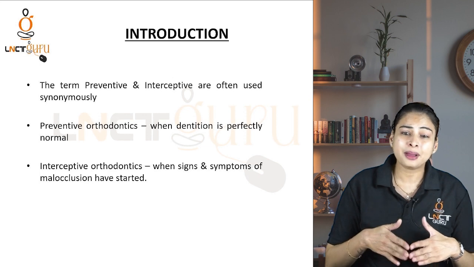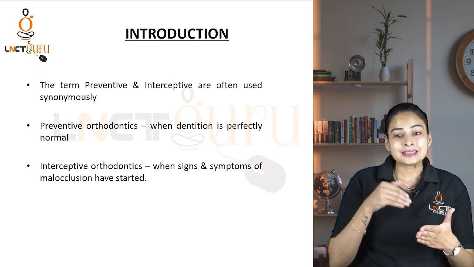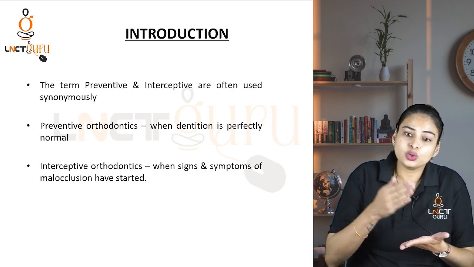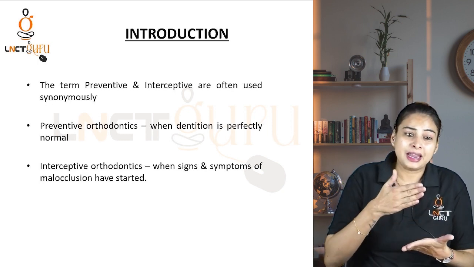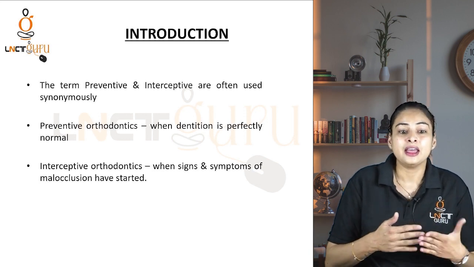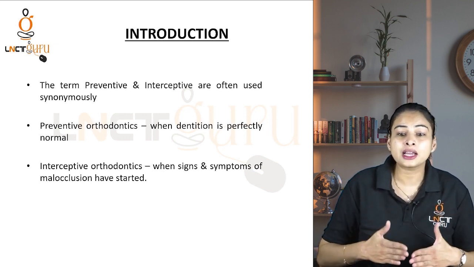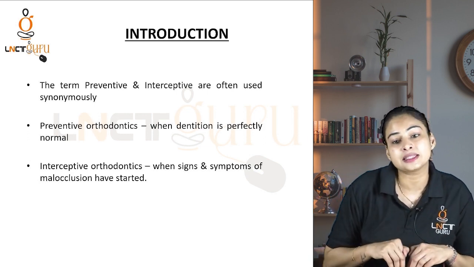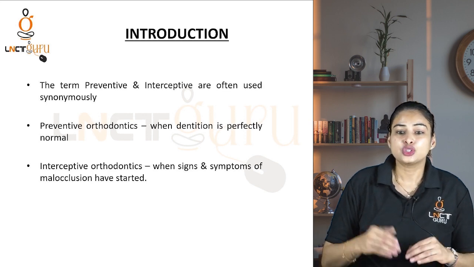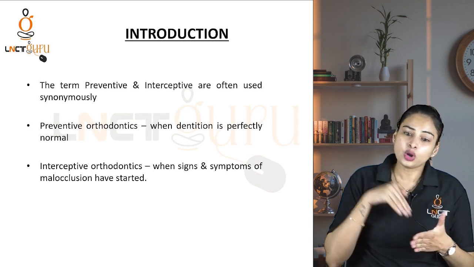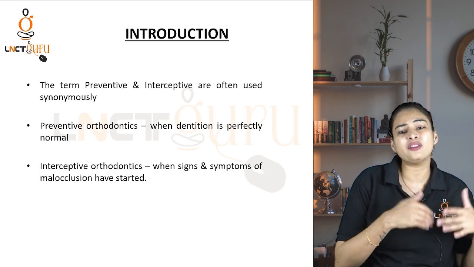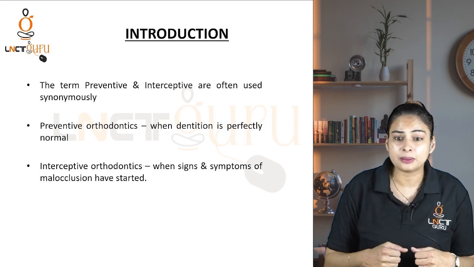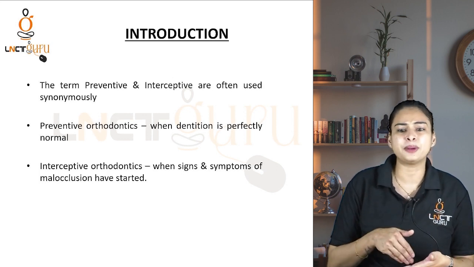Now what do you understand by the term interceptive? If we are not able to manage a symptom in the preventive stage, we can correct it in between, in the interceptive stage. When signs and symptoms of malocclusion have started, not in the adolescent stage but usually in the mixed dentition stage, right? So interceptive is when you are not able to treat the patient in the preventive stage. So rather than doing a fixed ortho treatment, we can get it corrected in the interceptive period.